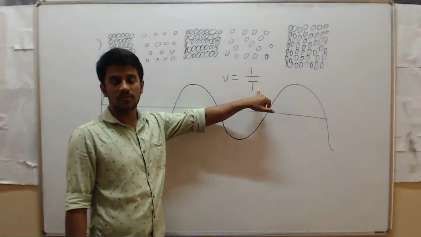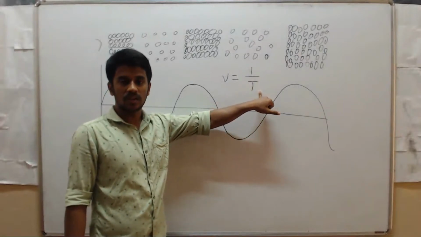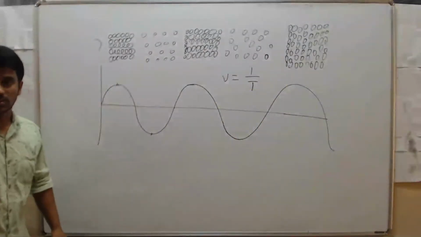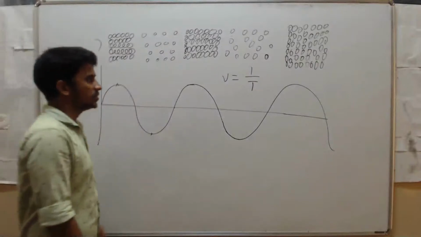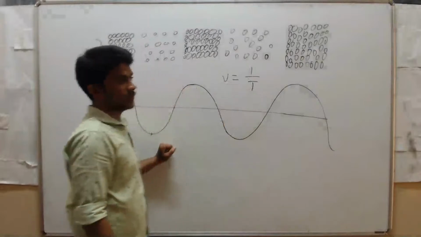Why is it 1 by T? Frequency means how many waves pass through in a given time. So to calculate frequency, we use frequency equal to 1 by T. Here T means the time period.